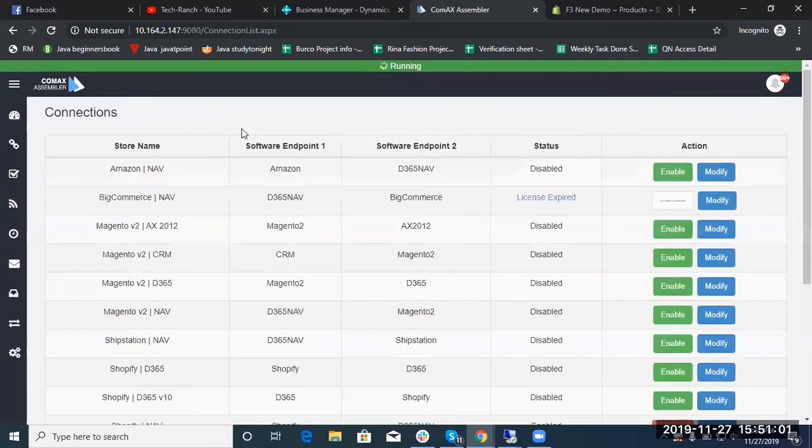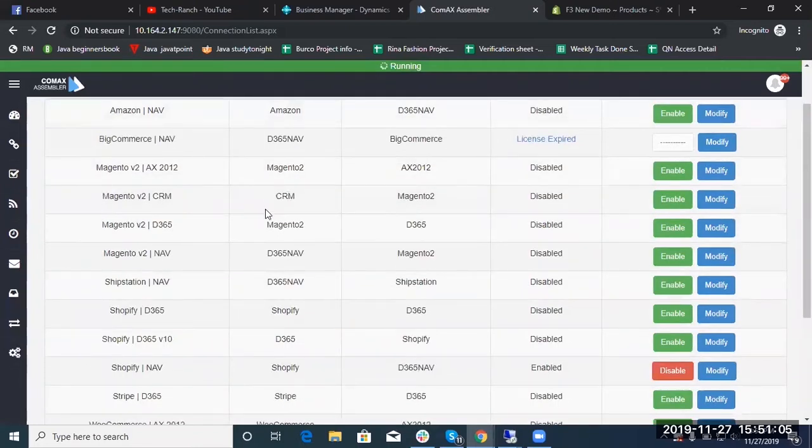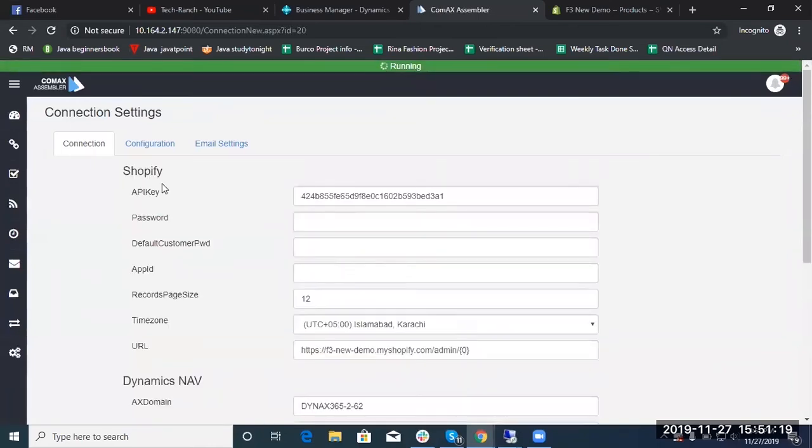This is the connection page, where you can see all the connections configured between ERP and e-commerce. The connector is multi-tenant, so it can sync multiple systems and entities at the same time. You can click on Modify to review or edit the configuration of each connection.